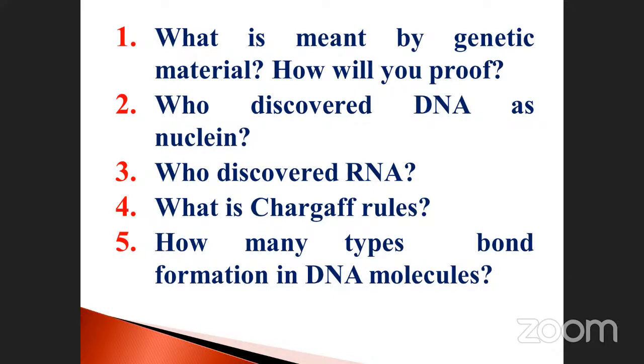You know all about that? He conducted the experiment with mice, isn't it? S denoted the smooth strain and R denoted the rough strain. They injected them directly into the mice. When the rough strain was injected, the mouse stayed alive. When the smooth strain was injected, it died. After that, with R plus S, the mice also died, but that process we'll discuss later.